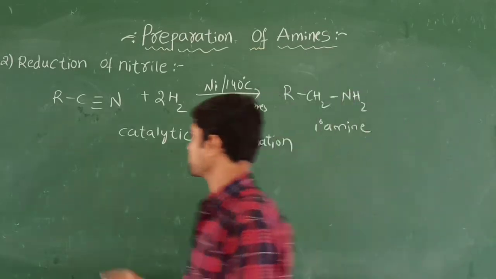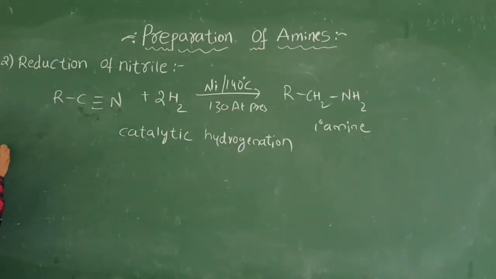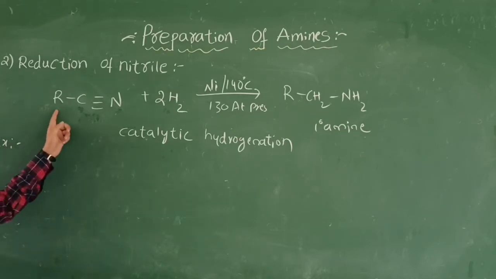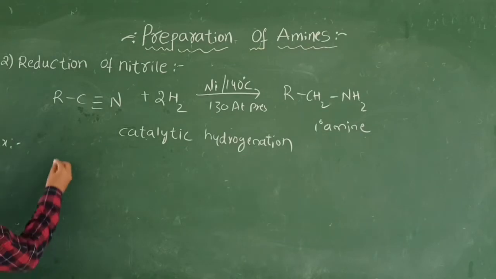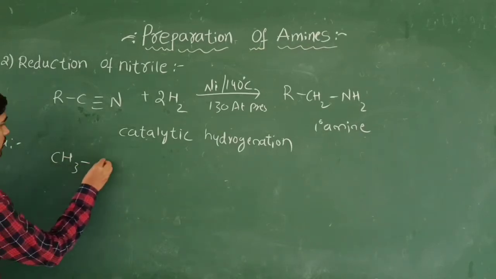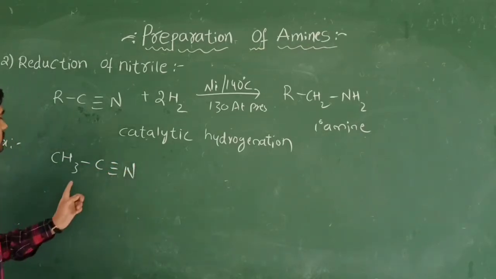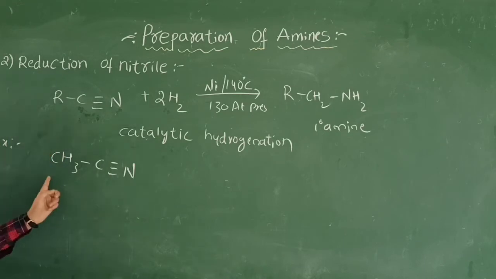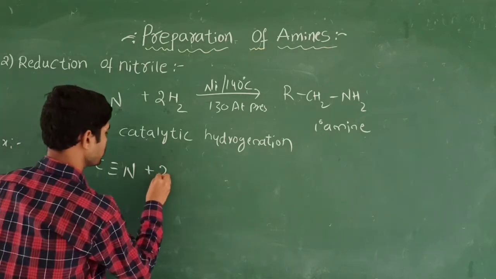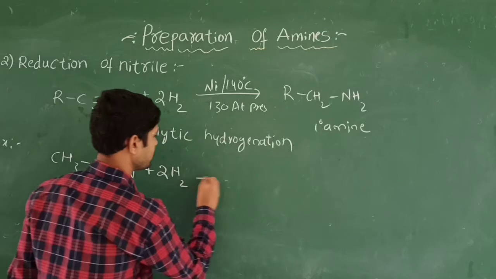So let's discuss one example based on this. Instead of the R group, I am going to substitute CH3, the methyl group. So instead of R we get CH3 plus 2 hydrogen, and the reaction conditions will be the same.